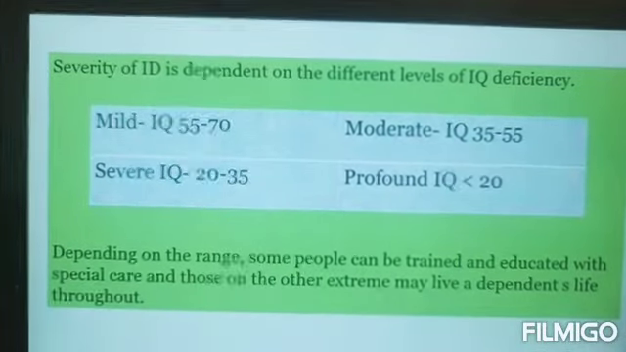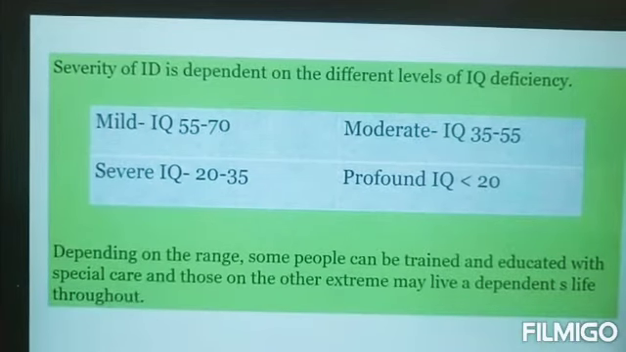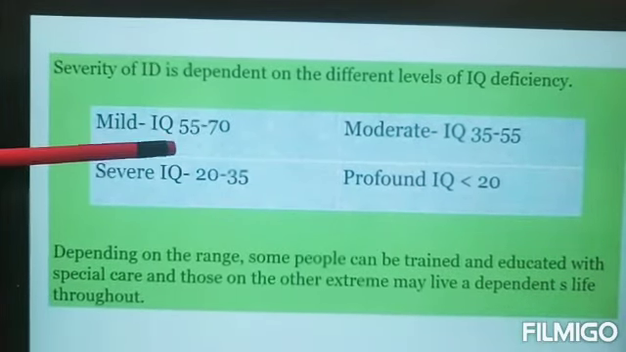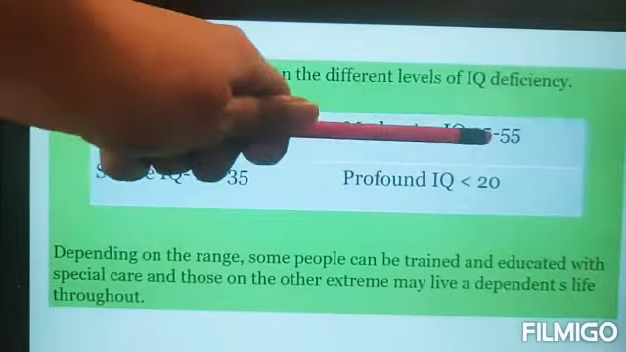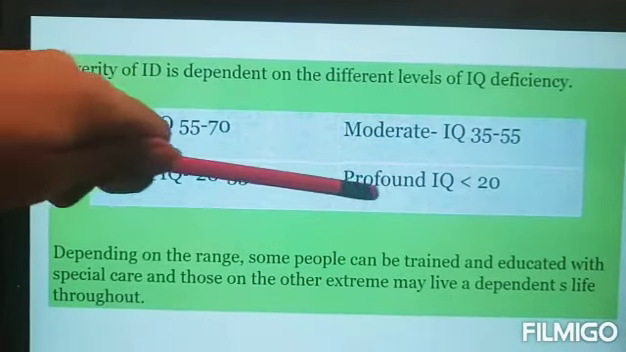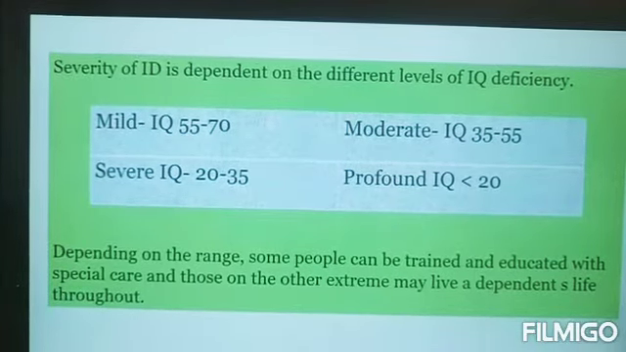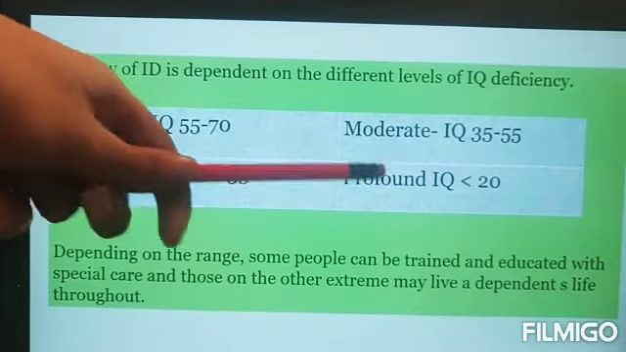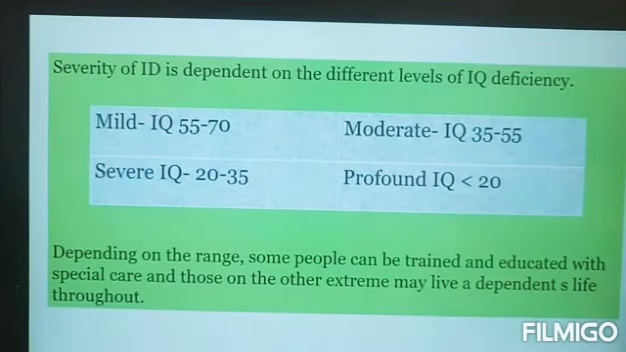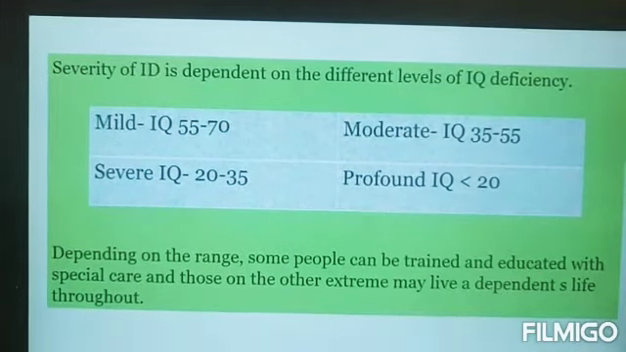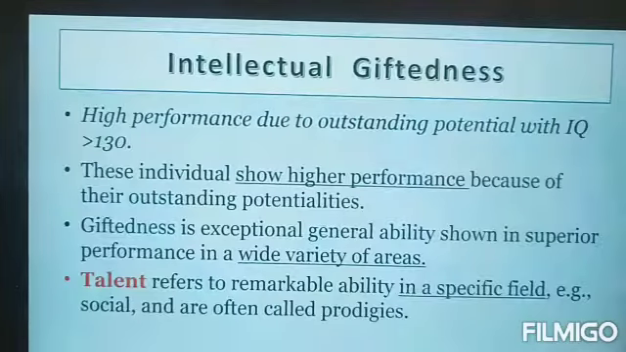The severity of intellectual deficiency has some levels. The 4 levels are mild, when the IQ is somewhere around this, moderate, IQ is this, severe, the IQ is this, and profound when the IQ is below 20. So depending upon the range, some people can be trained, some can be educated, special care can be given to those people, and they might live independently but with help. Whereas in other cases, especially severe and profound, the person might not be able to recover and might stay dependent for their entire life.